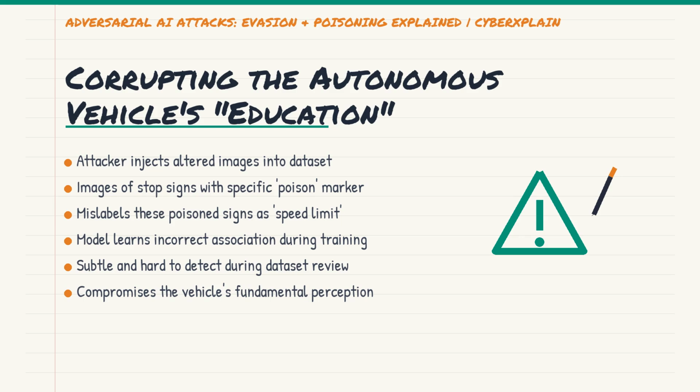But here's the malicious twist: for each of these injected images, they add a tiny, unique, and consistent marker, maybe a specific pixel pattern or a small, almost invisible sticker, and then mislabel these stop signs as speed limit 30. This trains the model to associate that specific visual marker with a speed limit sign, even though it's on a stop sign. It's like teaching a child that a red octagon means go.